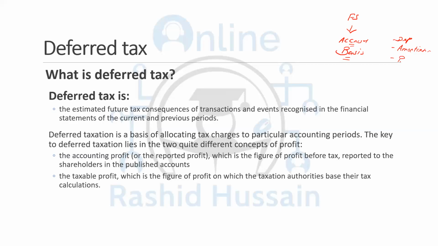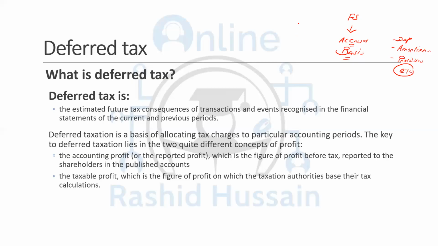Similarly, you talk about the provisions where the outflow is probable. For example, there's a litigation on the company and they may lose the case. We know the outflow is probable. So we have recorded the provision as an expense and the liability, but there is no actual outflow yet related to those provisions. So there are a lot of items within the financial statements which are either non-cash in nature or have no inflow or outflow related to them yet.